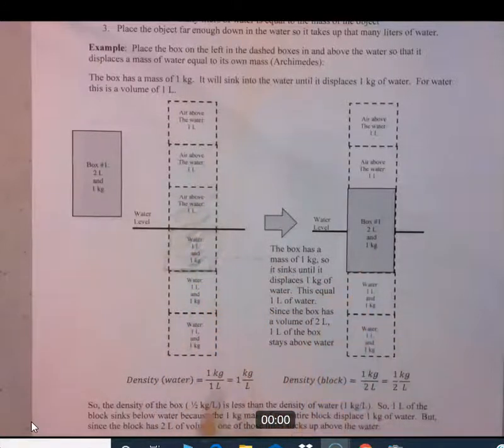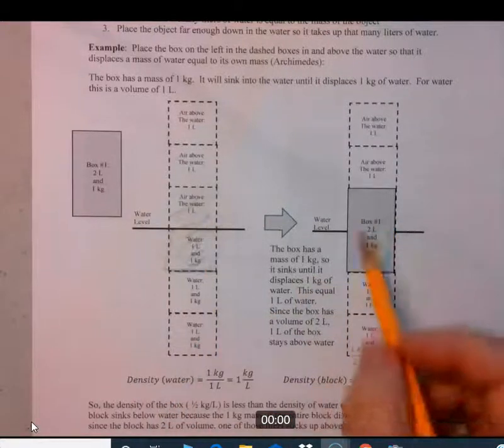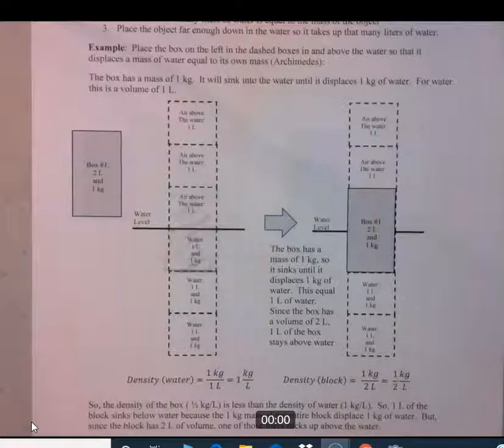As this diagram over here shows, the box has a mass of 1 kilogram, so it sinks until it displaces 1 kilogram of water. This equals 1 liter of water. Since the box has a volume of 2 liters, 1 liter of the box has to stay up above the water. Okay, so there's the final image right there.